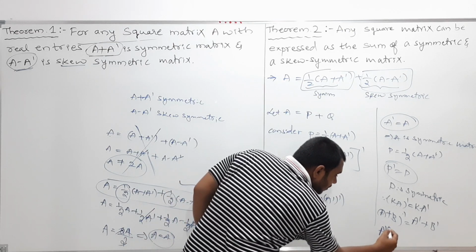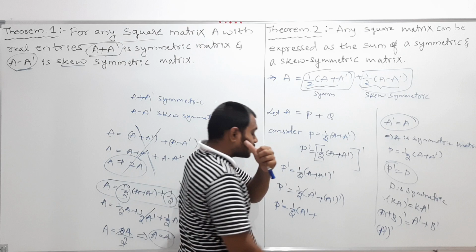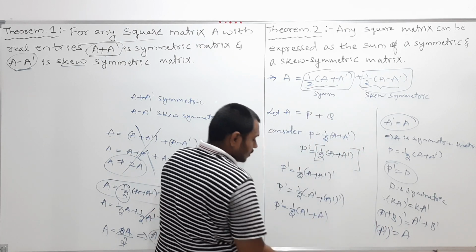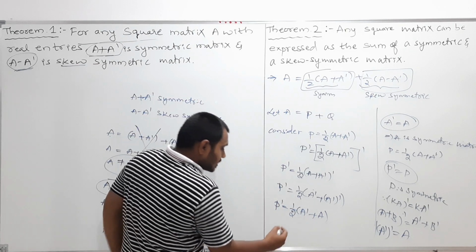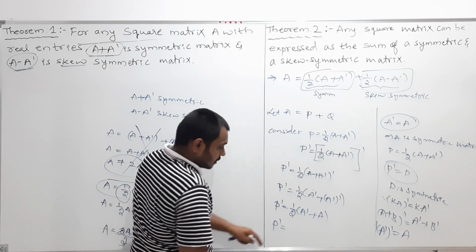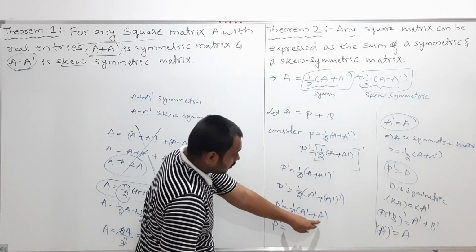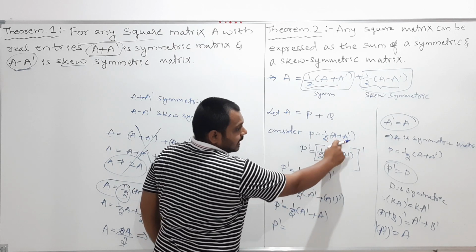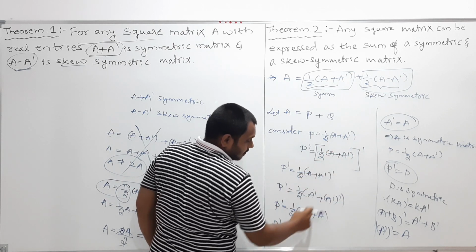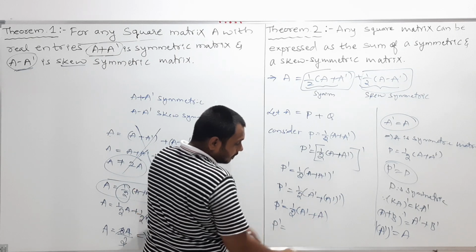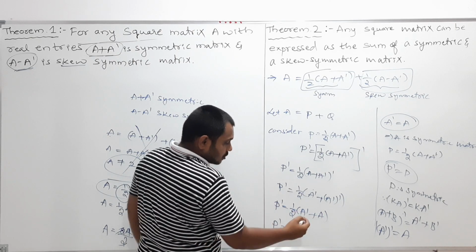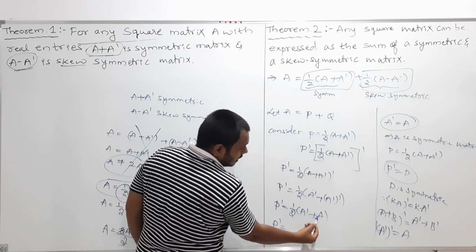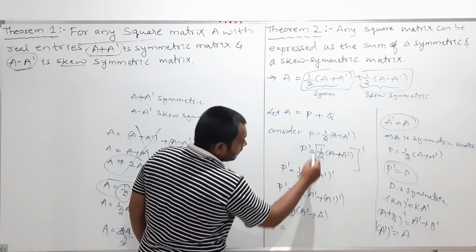P transpose is equal to half into (A transpose plus A transpose whole transpose). Also I discussed this property: A transpose whole transpose is equal to A. So therefore P transpose is equal to half into (A transpose plus A). Here first I wrote A and next I wrote A transpose. Both are the same; if I write A transpose plus A first, it is also the same. So half into (A plus A transpose), or half into (A transpose plus A), is nothing but P only.